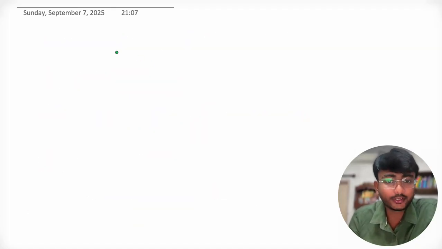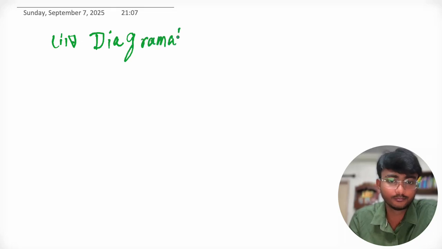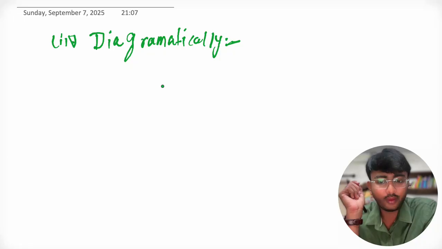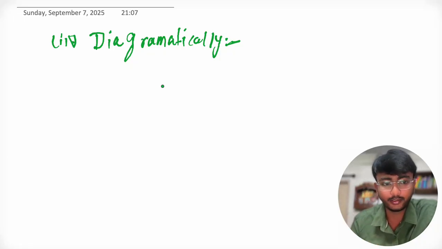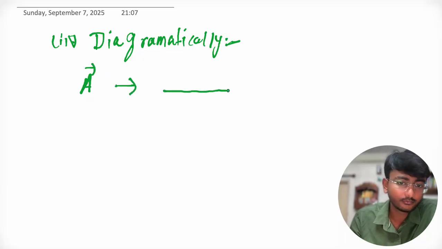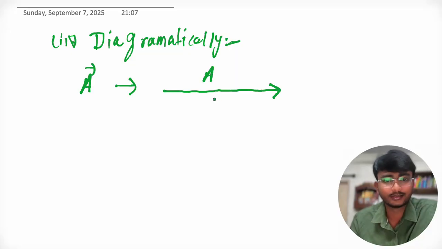Now let's understand graphically or diagrammatically. So diagrammatically, if you have to represent a vector quantity, suppose A is a vector quantity, so diagrammatically we can write it like this.